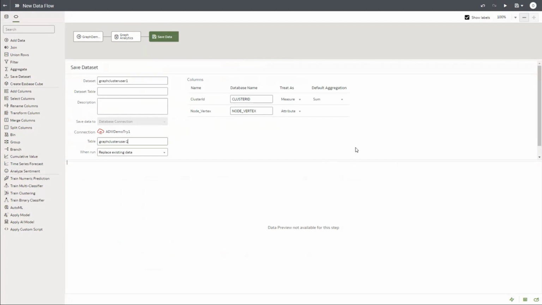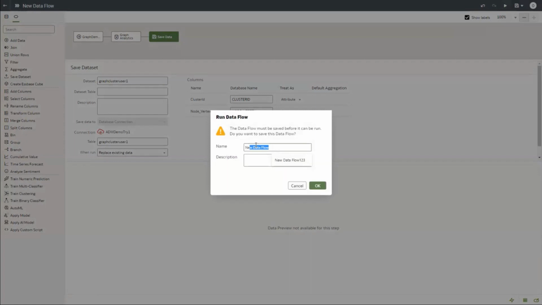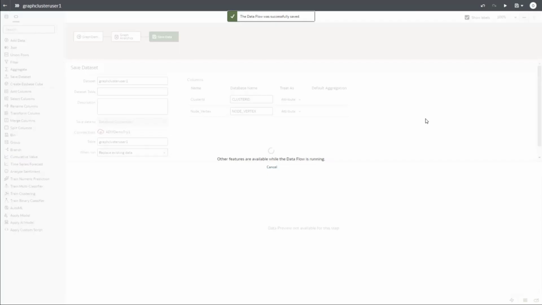And here, please remember, cluster ID by default is a numeric value and is going to be treated as a measure, but we want it as an attribute. Just change it to attribute. Okay, then run and save and run the flow. Okay, I'm going to paste this and say okay. Now again, 15 seconds, not more than that, you should be able to get the output column.